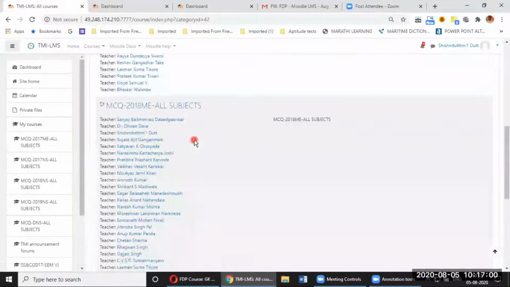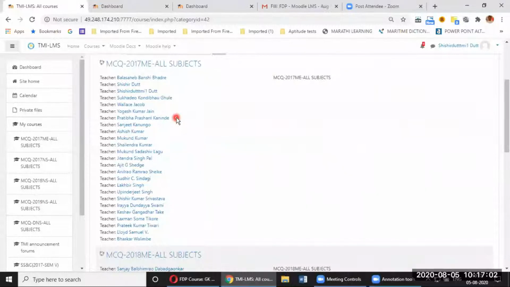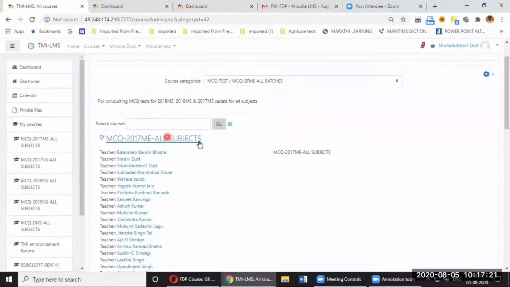And under this, all the faculty members who are teaching some subject or the other in that particular year have been registered over here as a teacher. As you can see, the list is there. In case you do not find your name over there and you're teaching, you may please contact Mr. Avinash, and he can add you into this relevant category. Just tell him which particular subject you want yourself to be added.